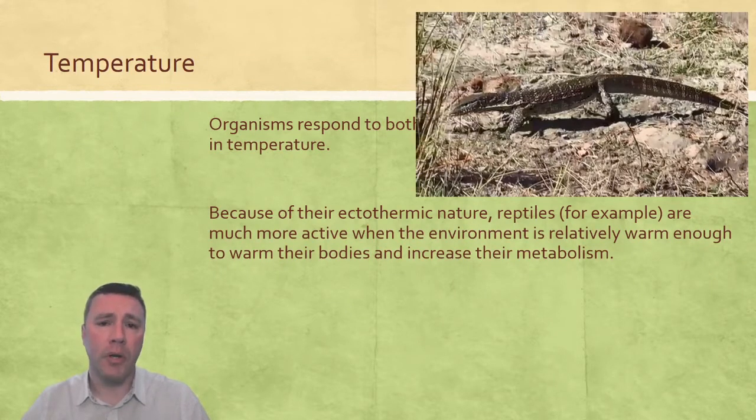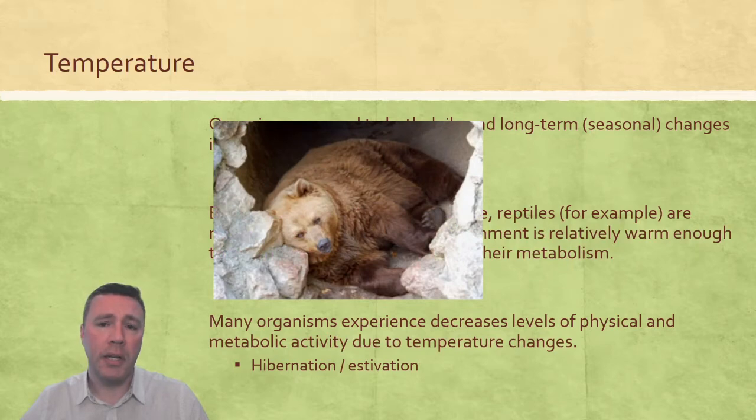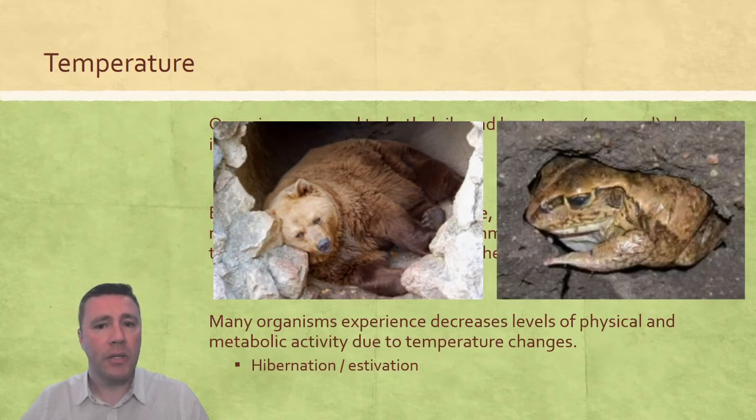Many animals respond to temperature extremes by going into a reduced metabolic state with minimal physical activity. This coma-like condition that takes place in the wintertime is referred to as hibernation, and if it takes place in the summertime, is called estivation. Hibernating animals tend to do so because food is scarce, but mainly because the temperature is simply too cold. Estivating animals in the summertime do so because the temperature is simply too warm.